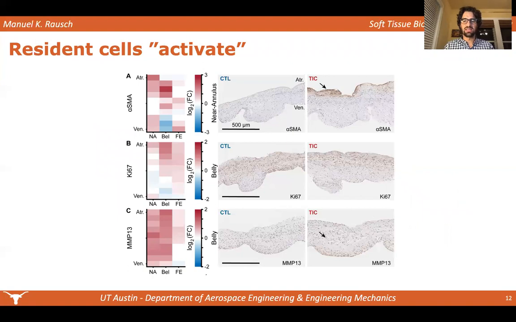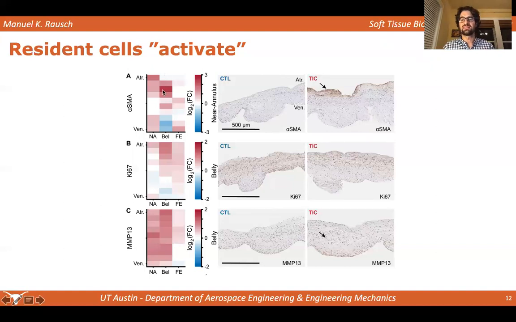We conducted immunohistochemical assays in which we find that alpha smooth muscle actin is increased throughout most of the leaflet. And the way that these graphs are supposed to be read is in this top layer, we have the atrialis, bottom layer, ventricularis. So we have sort of a look through the thickness. Then we also differentiated between annulus, belly, and free edge. So this is kind of a transformed map of the leaflet cross-sectional area.